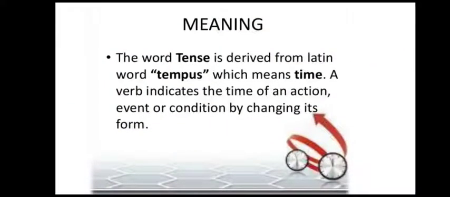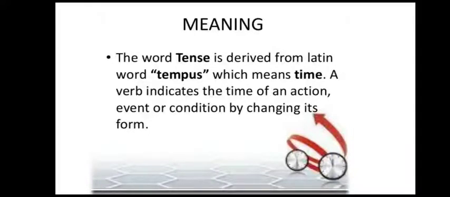Now before moving further, let us understand the meaning of the word tense. The word tense is derived from the Latin word tempus, which means time. So tense means time.